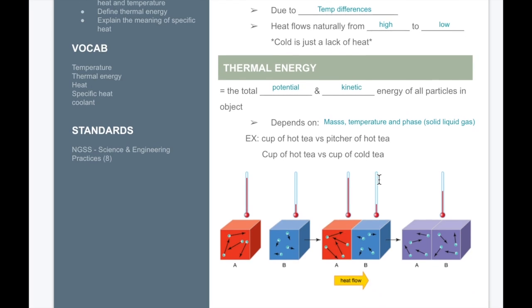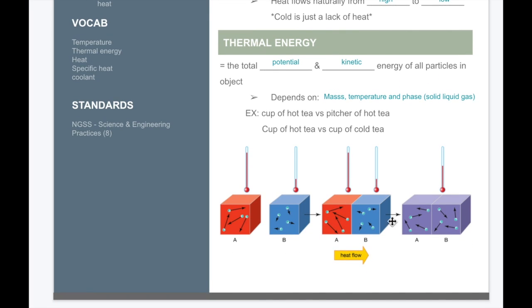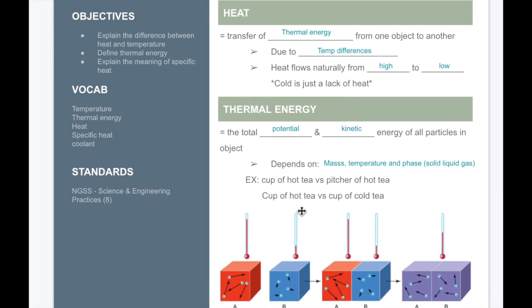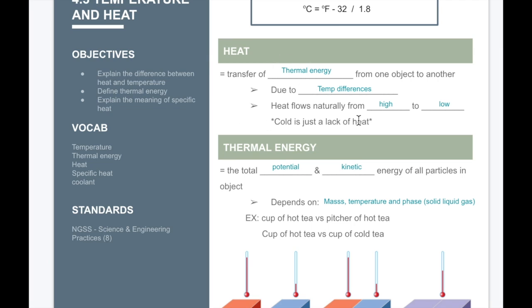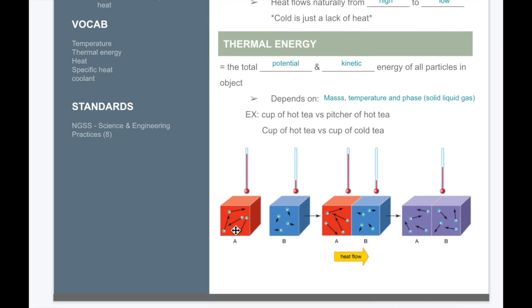Here we have a diagram of heat flow. Remember, heat is the transfer of thermal energy. We have two objects. We have an object that is cooler or has lower temperature, so the particles are not moving as quickly, and you'll see the arrows are shorter than for the warmer object A, which has particles that are moving around more rapidly. It has a higher temperature.